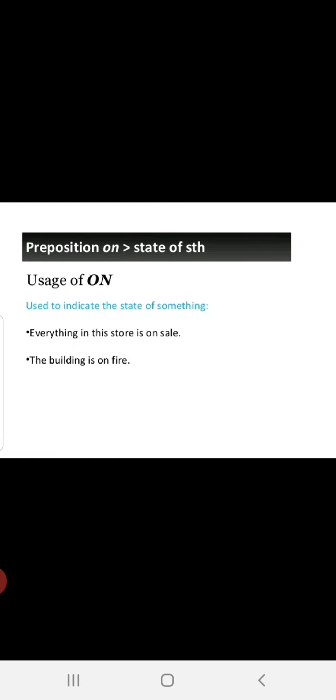State of, yes, let us see. Used to indicate the state of something. Yes, means you should always remember something. Fine. Everything in the store is on sale. The building is on fire.